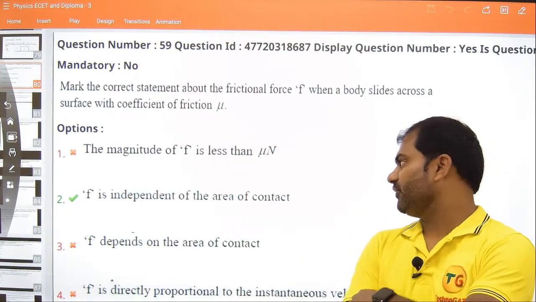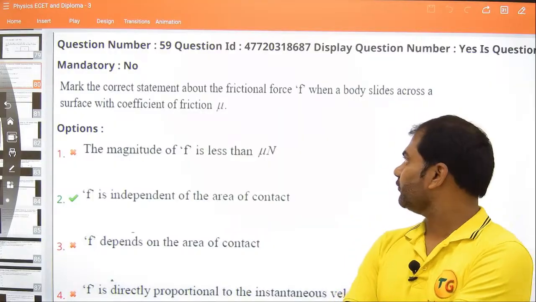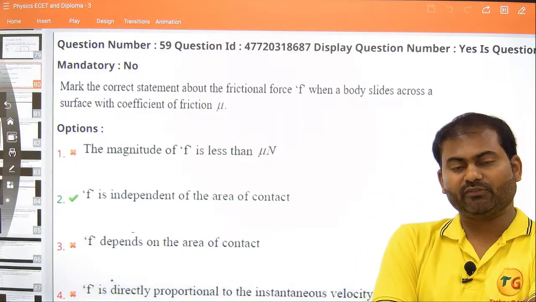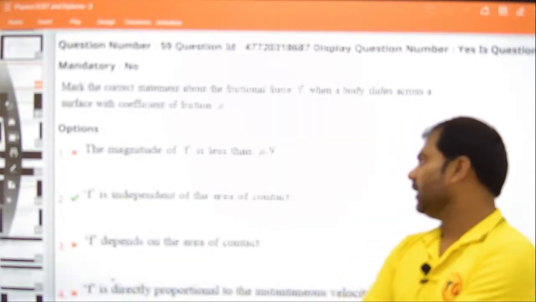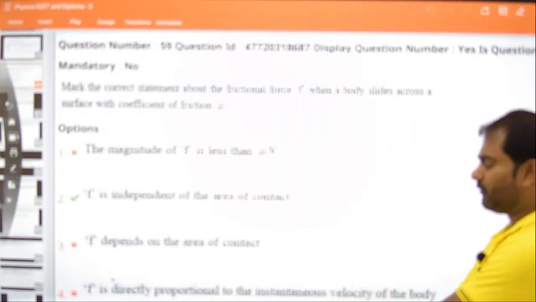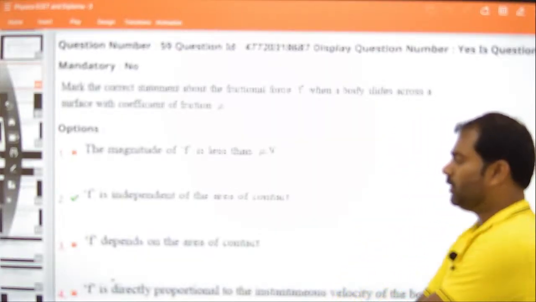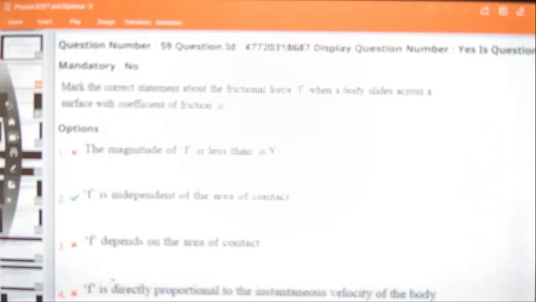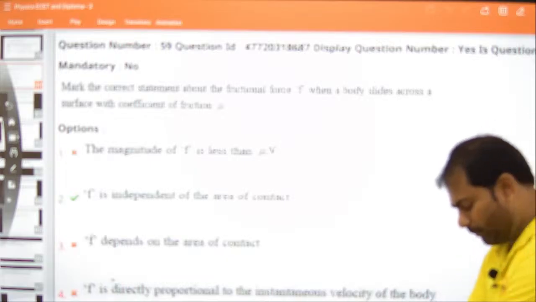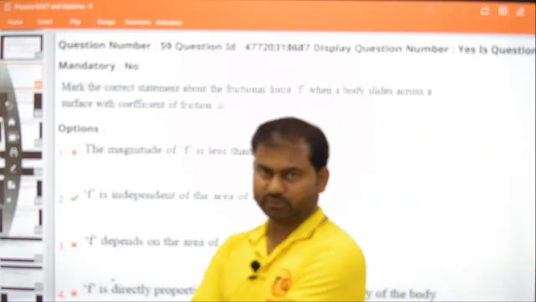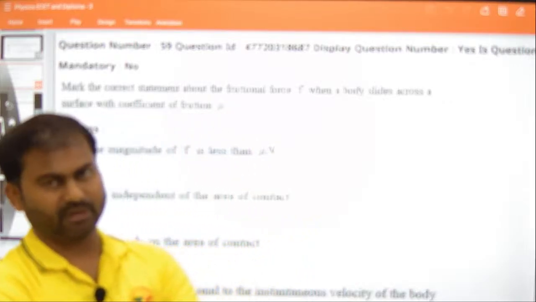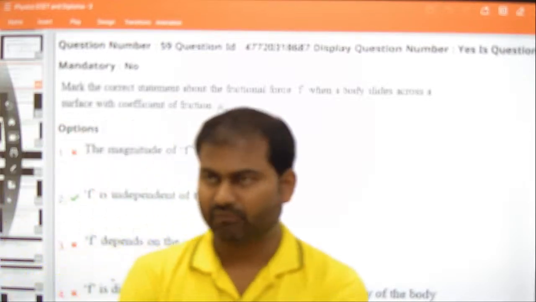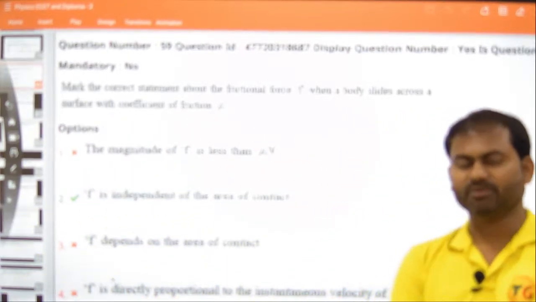Second one, F is independent of area of contact. Friction force is of course independent of area of contact. So option number 2 is 100% right. Clear? Option 3, F depends on area of contact. Completely wrong. Option 4, F is directly proportional to instantaneous velocity of the body. ఇప్పుడు దాకా friction concept చదువుతున్నంత సేపు I did not use the word velocity or instantaneous velocity అన్నమాట. So option 4 is completely wrong. So the only 100% correct answer we have is option number 2.